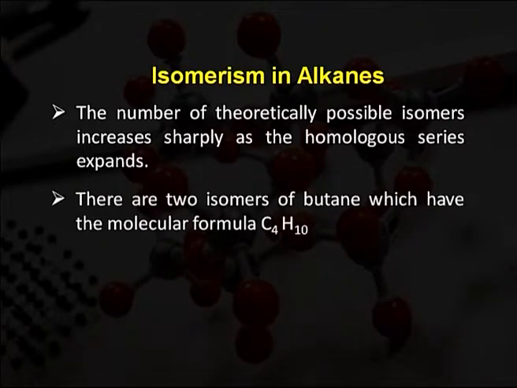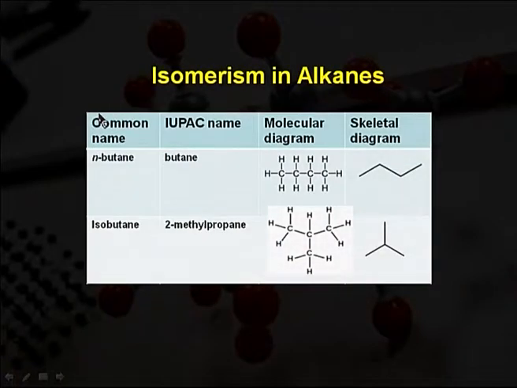There are 2 isomers of butane which have the molecular formula C4H10. This is a common molecular formula for both isomers. As we see in this structure, the common name is n-butane, and isobutane has the IUPAC names butane and 2-methyl propane. In this molecular diagram, the parent chain, carbon 1, carbon 2, carbon 3, carbon 4, has hydrogen atoms attached by sigma bonds, and the skeletal diagram is in zigzag form.